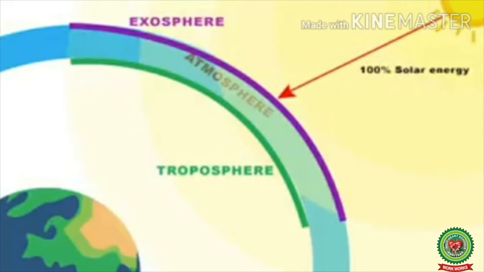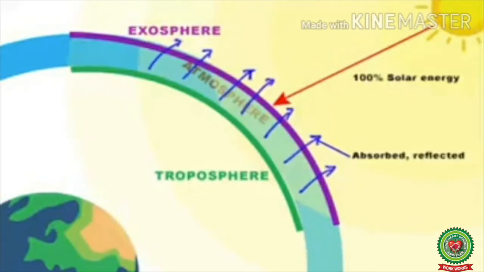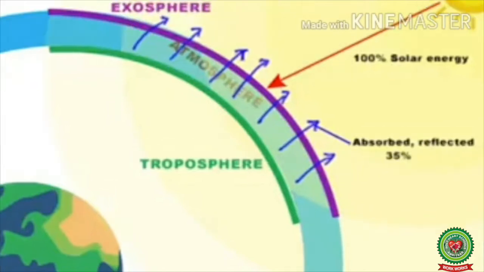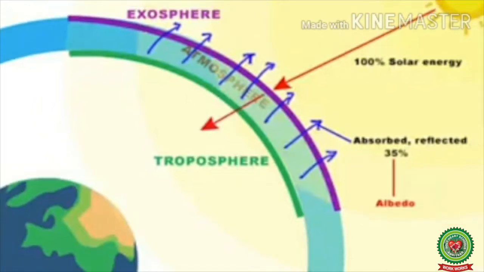While passing through the layers of atmosphere, some amount of energy is reflected, scattered and absorbed, and only the remaining part reaches the earth's surface. So 35% of the sun rays are reflected back to the space even before reaching the earth's surface. So this 35% of reflected radiation is called albedo of the earth.